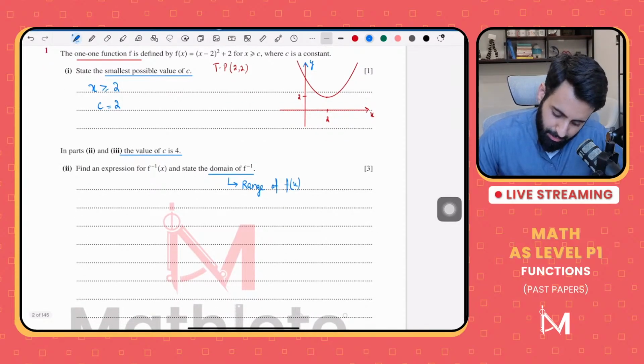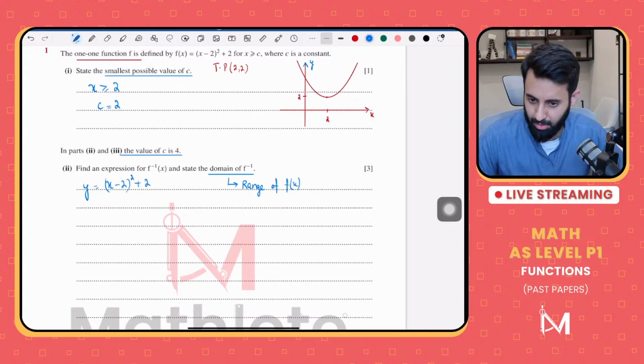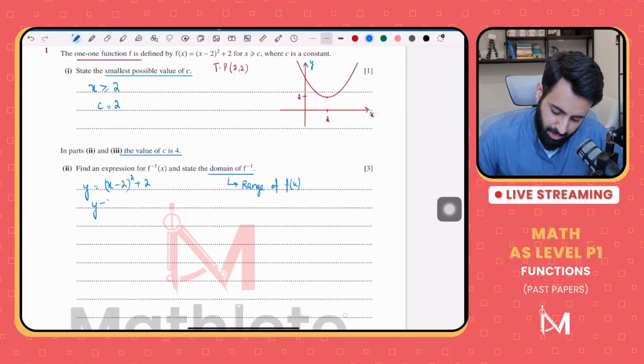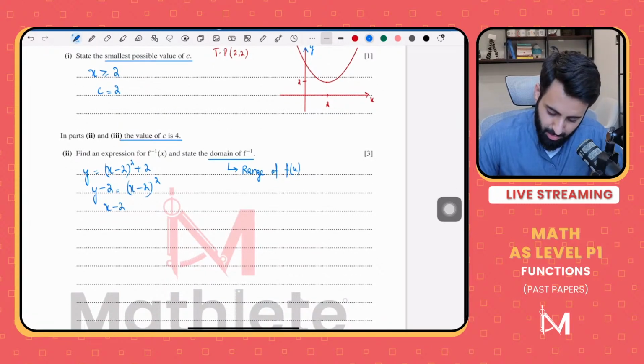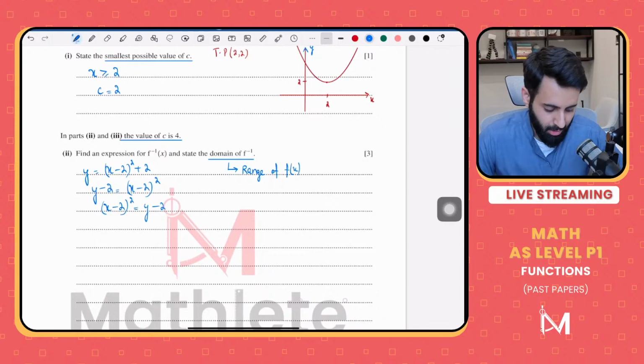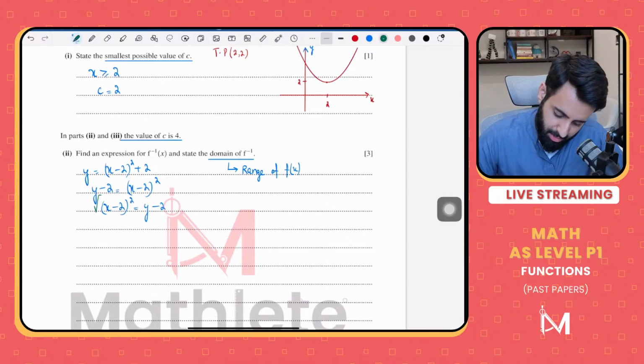Anyway, so how do we find the inverse? By making x the subject. So y is equal to (x minus 2) the whole thing squared plus 2. Now, let's make x the subject. So y minus 2 is equal to (x minus 2) the whole thing squared. Let's write this nicely. So (x minus 2) squared is equal to y minus 2. Now you take the square root on both sides.